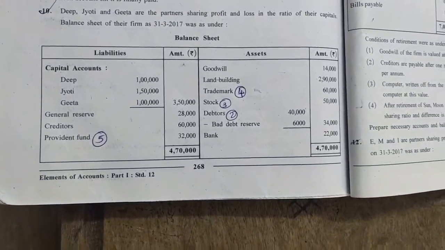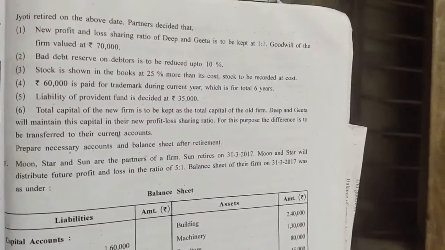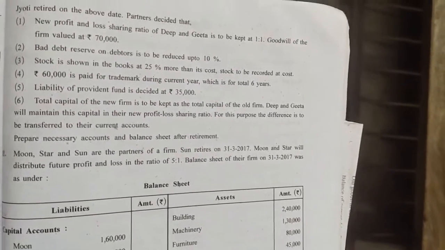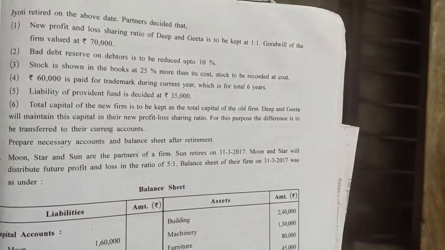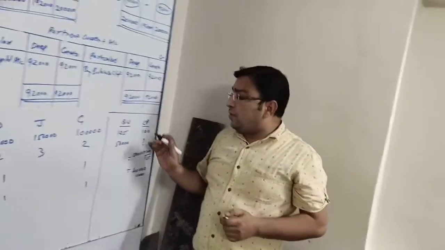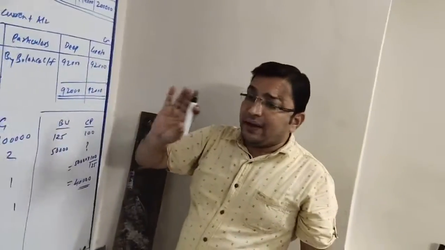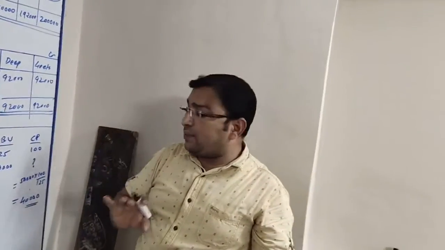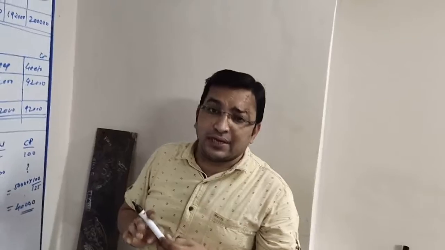Stock given 50,000 marked with adjustment number 3. Adjustment number 3 says stock is shown in the books at 25% more than its cost. Stock is to be recorded at cost.